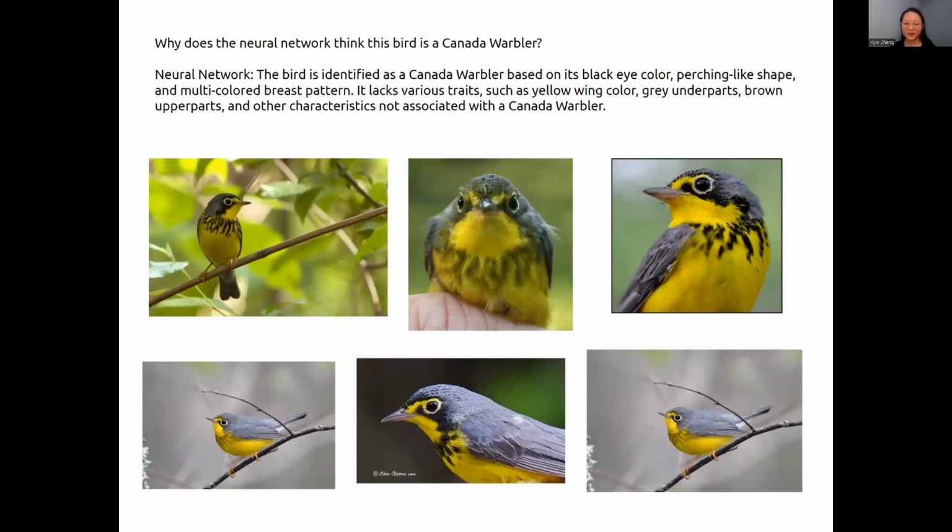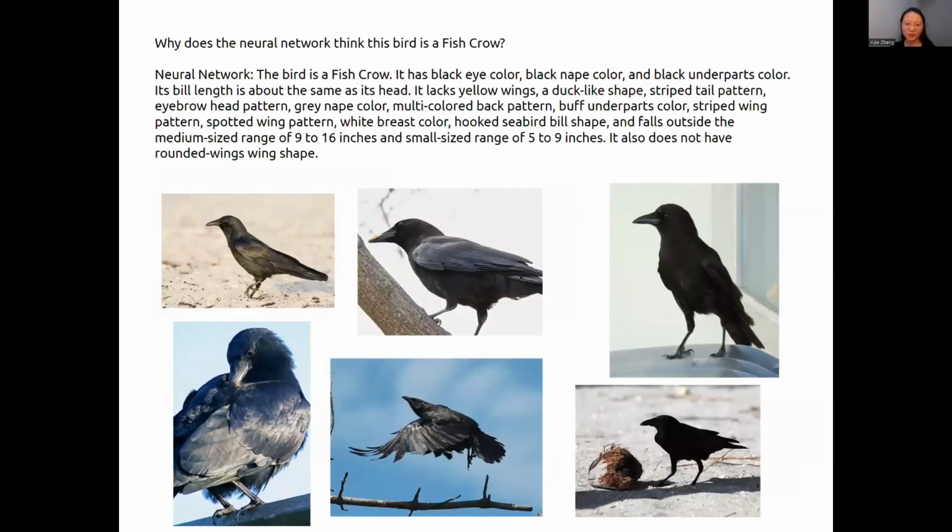This one explains why the network classifies the bird as a Canada warbler. As we can see, it correctly states the observation that is extracted from the feature extraction process, including its black eye color, perching-like shape, and multicolored breast patterns. It addresses the lack of specific traits as well, indicating that they also count towards the network's decision. And same to the fish crow example, where the network correctly explains the extracted set of concepts that the bird possesses or does not possess to make its decision.